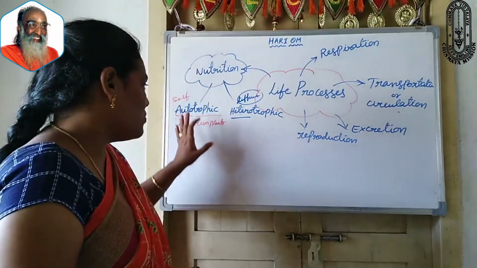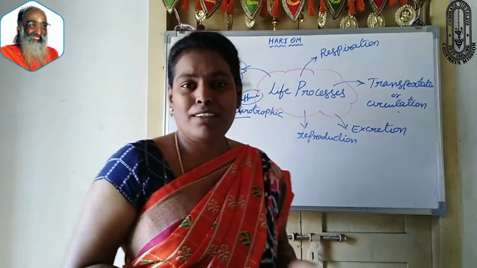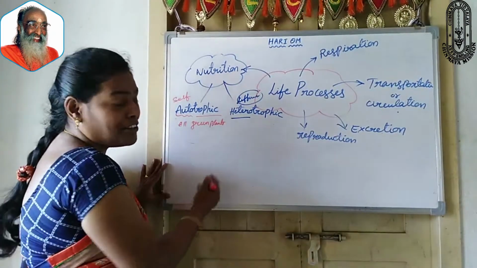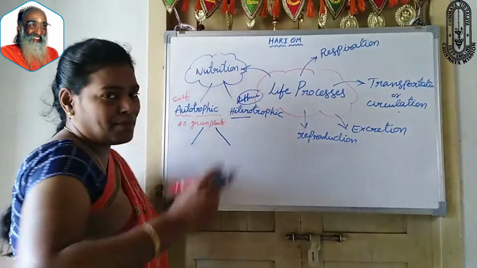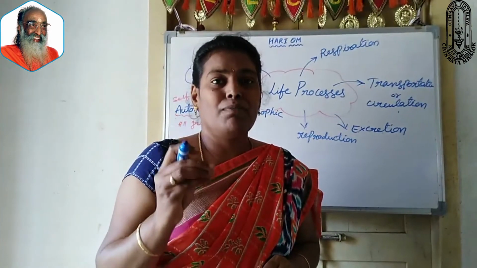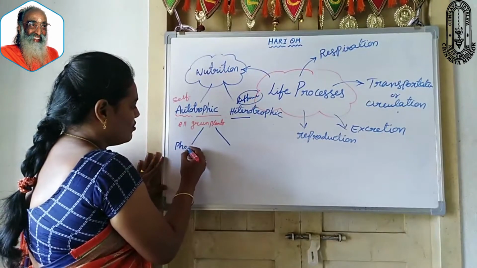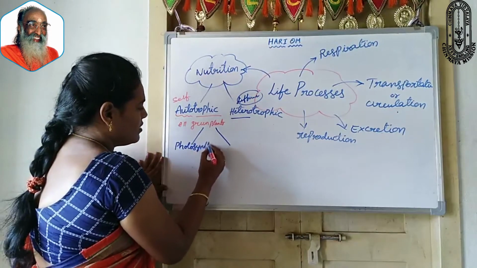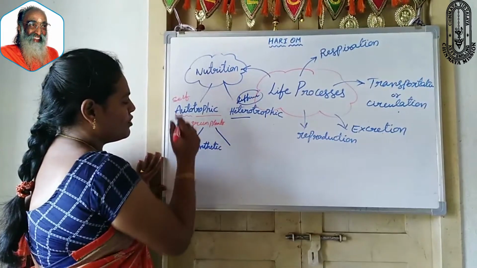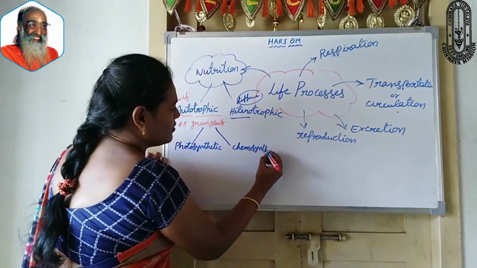Okay, now let us discuss in more detail how autotrophic nutrition takes place in green plants and bacteria. If you observe, autotrophic nutrition is divided into two types, based on what component is used to get their food. First one, photosynthetic autotrophic nutrition. Second one, chemosynthetic autotrophic nutrition.